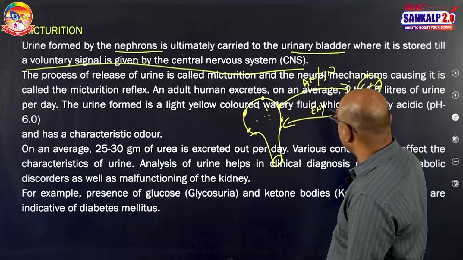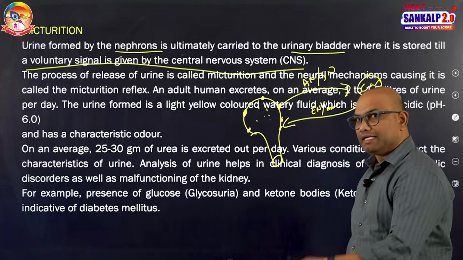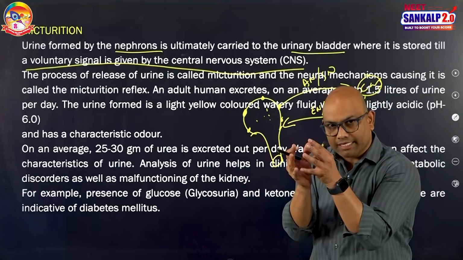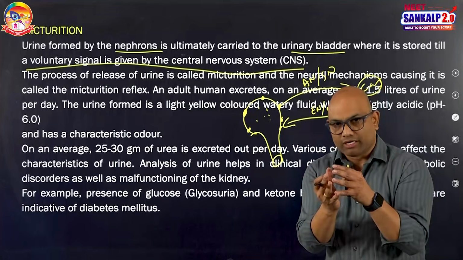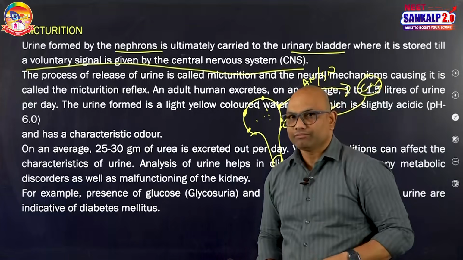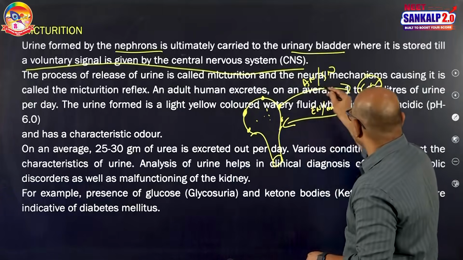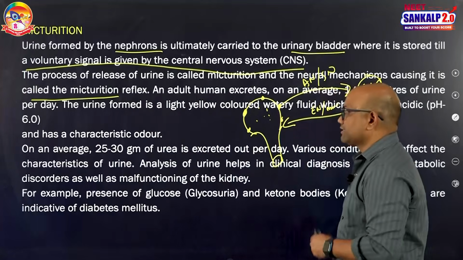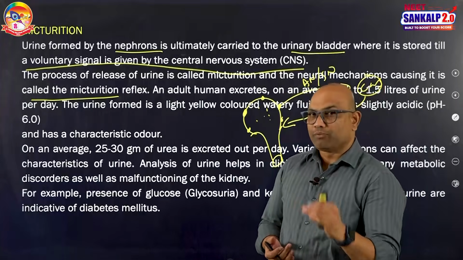This is a sensory signal going towards the CNS. The motor signal is the response coming through the efferent nerves, which are also called motor nerves, towards the muscles of bladder, sphincters and urethra. Because of this motor signal, urinary bladder muscles will contract, the internal urethral sphincter will relax, urethra muscles contract, and the external urethral sphincter relaxes and opens, causing the passage of urine called micturition. The process of release of urine is called micturition, and the neural mechanism causing it is known as the micturition reflex.